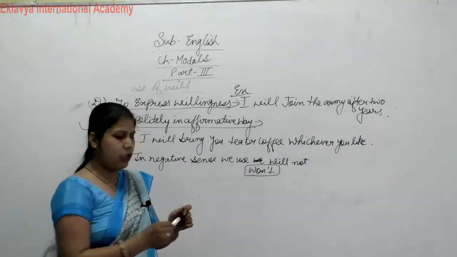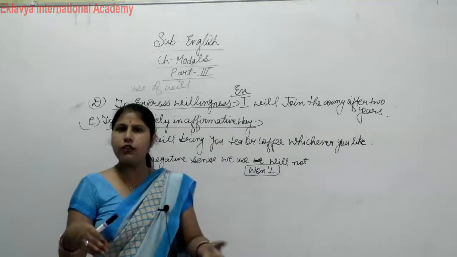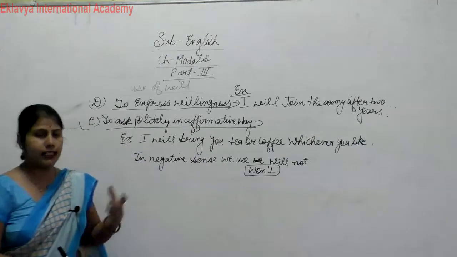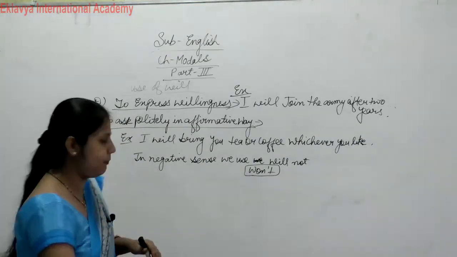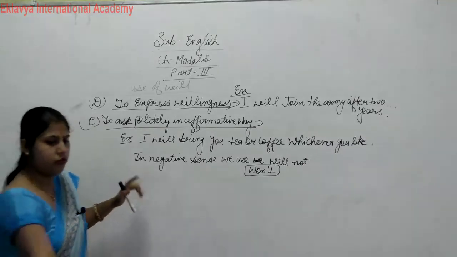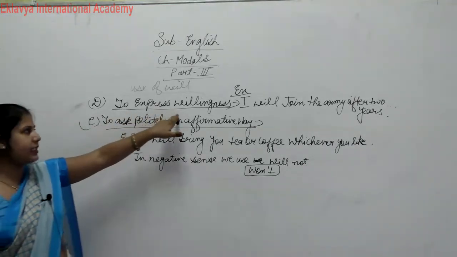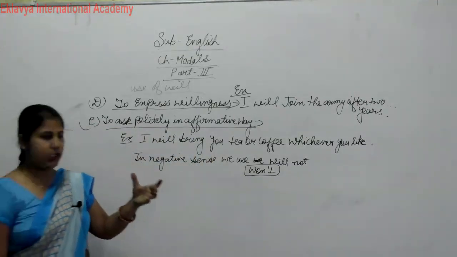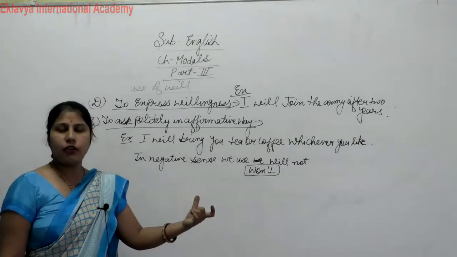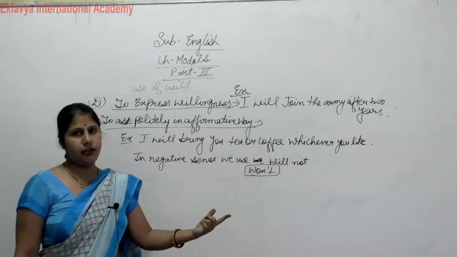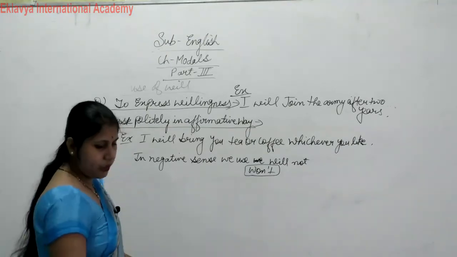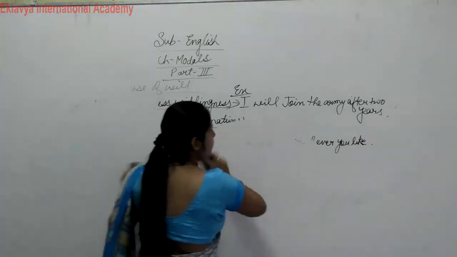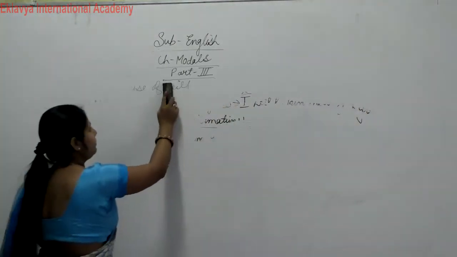So only do one thing, read these points and then fill the exercise of will. So here our will use is completed. So what is the D point? To express willingness, to ask politely in affirmative way, or in case of negative sense we use will not or won't. Is that clear? Now next we will discuss use of shall.